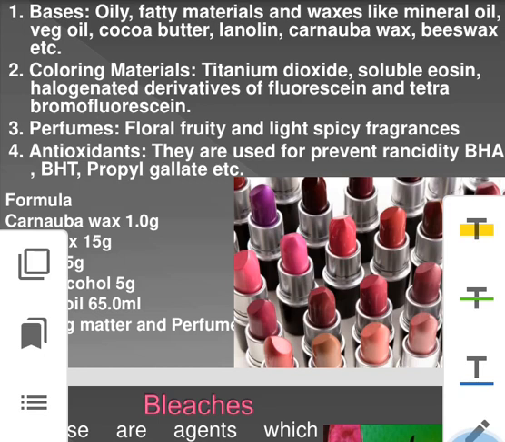As it consists of various types of fatty acids, it is necessary to add certain antioxidants which prevent the rancidity of the material, that is BHA, BHT, propyl gallate, etc.